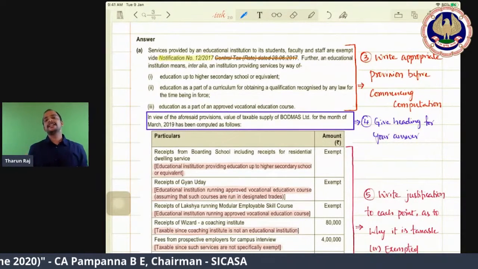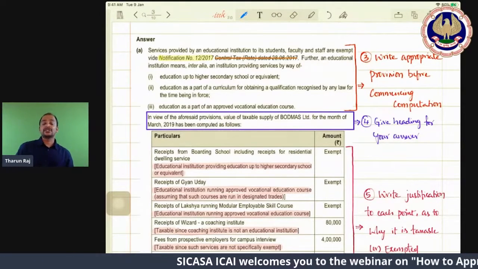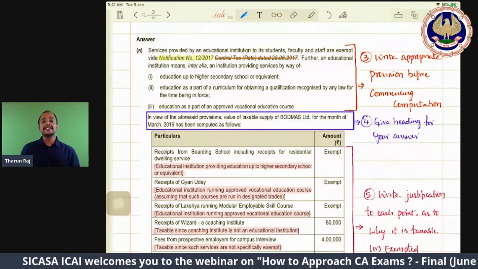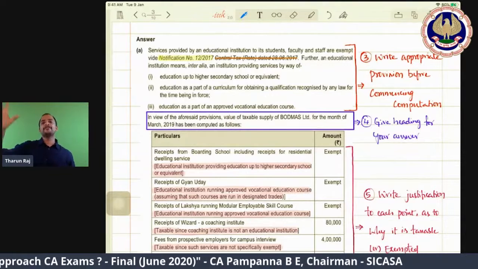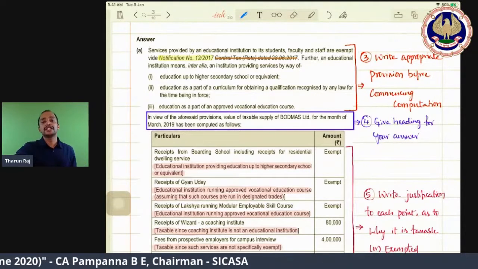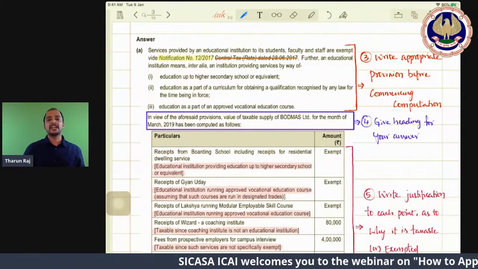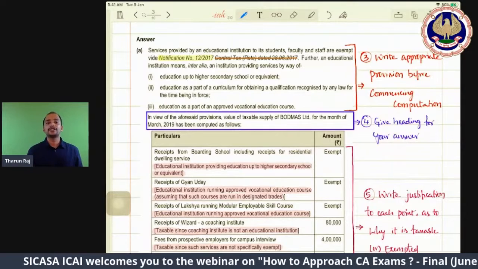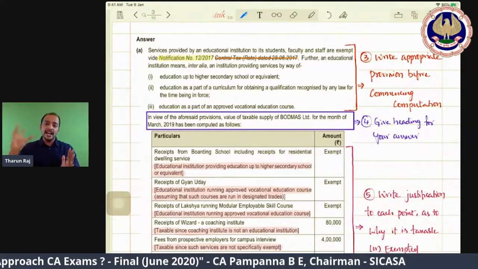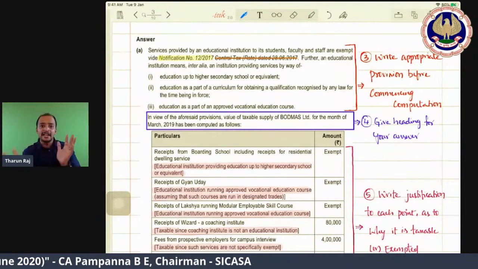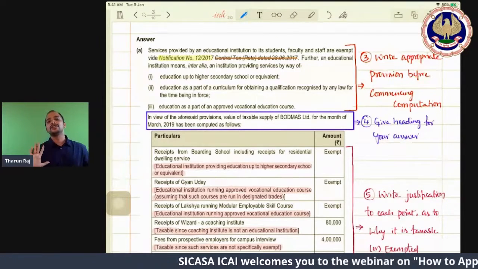And for exemptions, we don't have any section. Actually, section 11 of the CGST Act and section 20 of the IGST Act empower the central government, on the recommendations of the GST Council, to notify from time to time exemptions with respect to goods and services. So all these exemptions come by way of notification, and there is one notification called Notification 12/2017, that is the master notification. Any new exemptions will be added to that master notification. Therefore, you need to remember this Notification 12/2017.